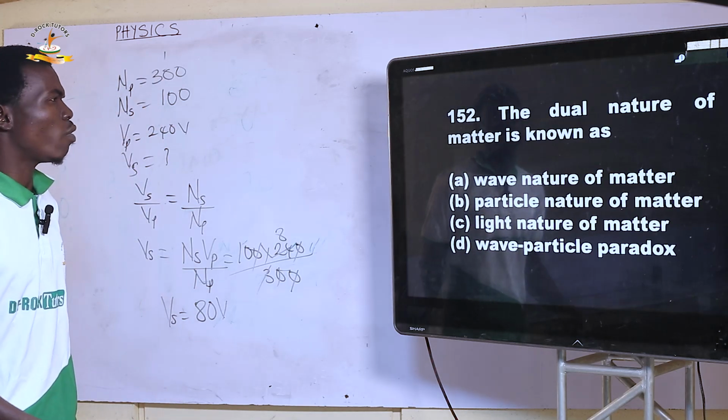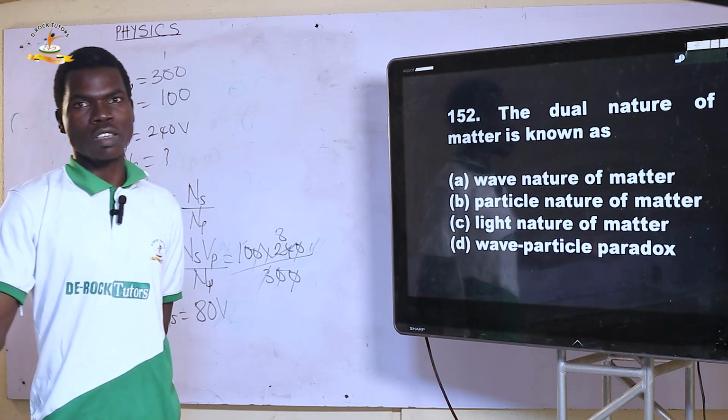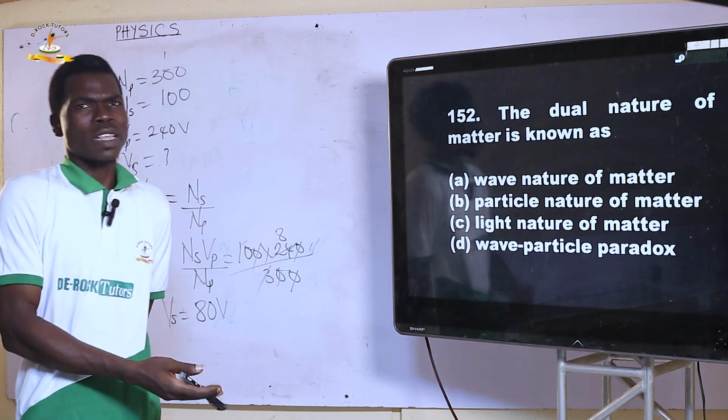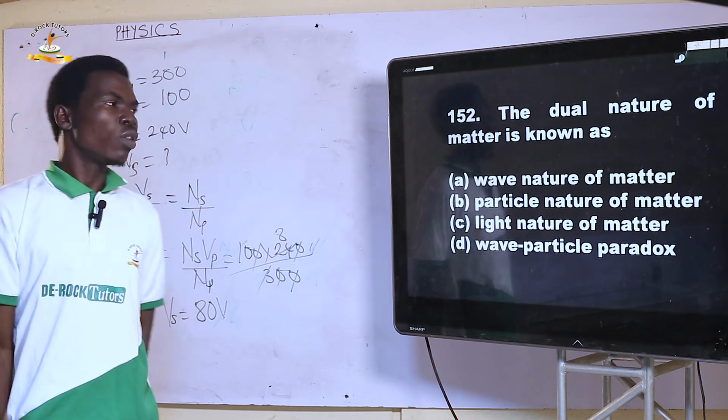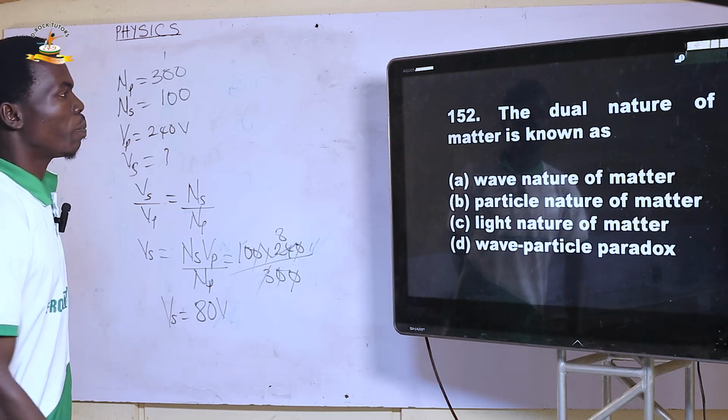152. The dual nature of matter is known as what? Wave particle paradox. So matter behaves as a wave at the same time as being a particle. That is what we call the wave particle paradox.